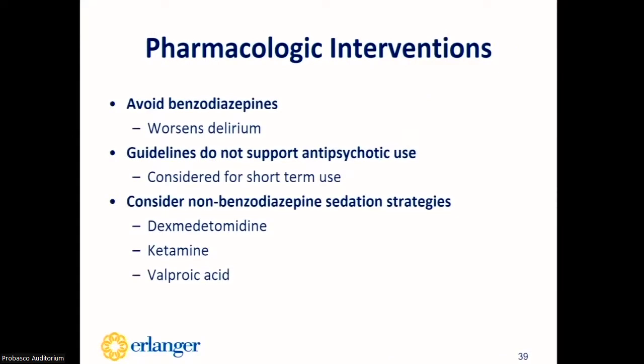If non-pharmacologic interventions are unsuccessful and the patient does develop hyperactive delirium that results in agitation, the guidelines do provide some guidance on the management. So first things first, avoiding benzodiazepines since they've been proven to worsen delirium. An exception to this would be a patient that's on chronic benzodiazepines outpatient, however, the home dose could still be decreased. Guidelines do not support the use of antipsychotics for prophylaxis or treatment. Studies have shown no benefit with the use of antipsychotics in the prevention of delirium. However, they can be considered for short-term use for treatment.